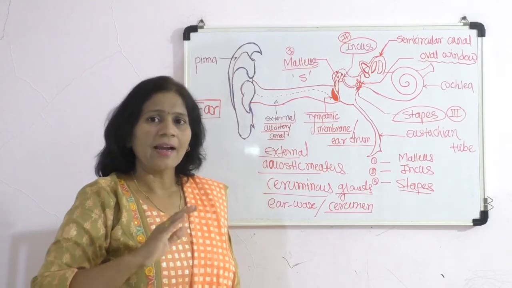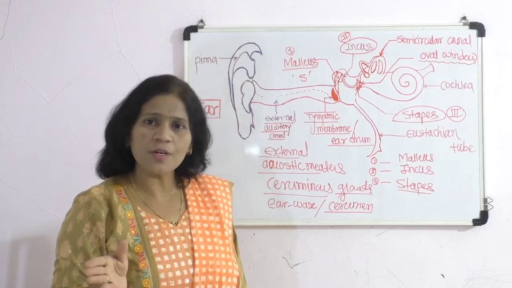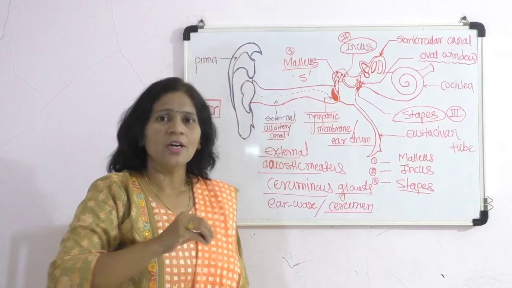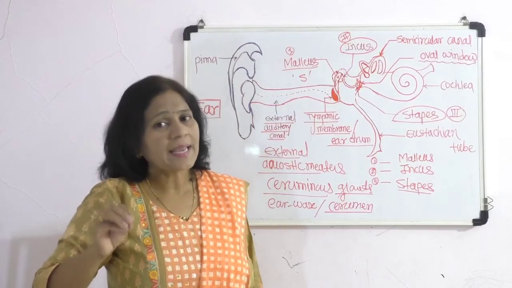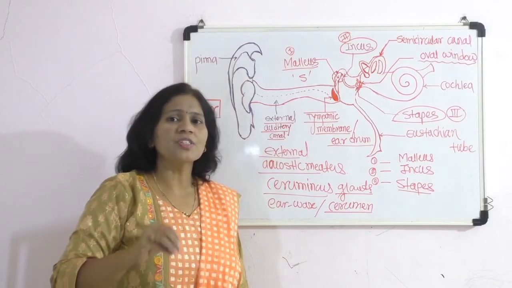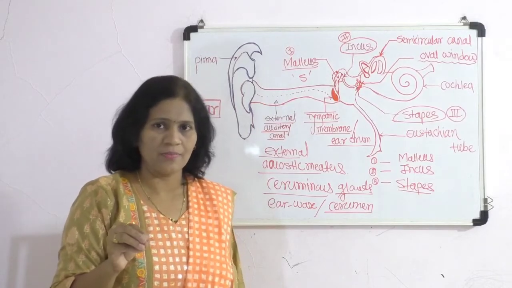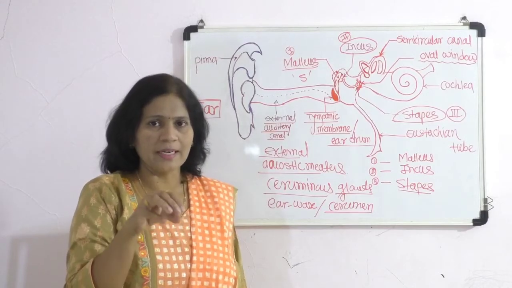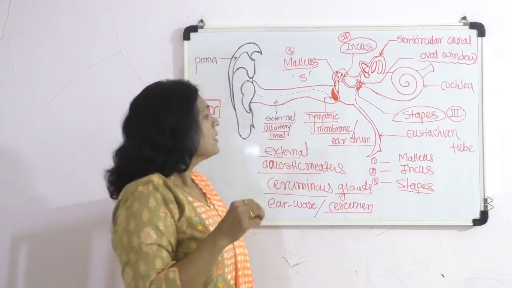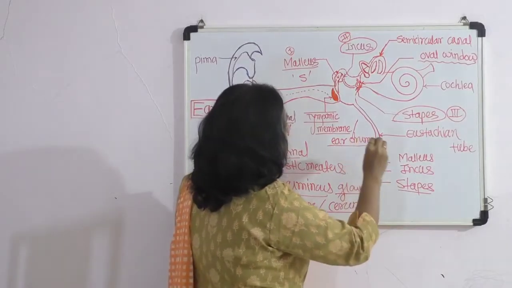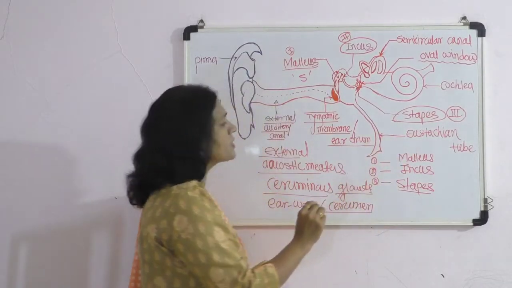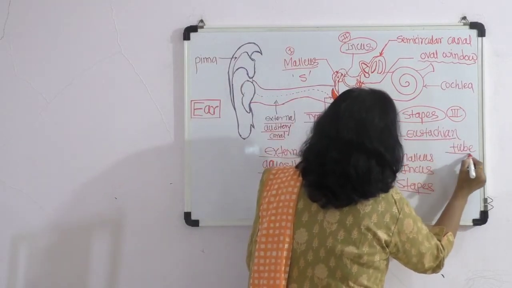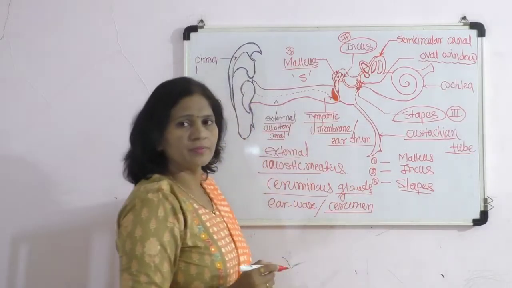They are present in a chain, and thus the transfer of vibrations from the external ear to the internal ear takes place because of this chain of ear ossicles. This is one of the most important structures present in the middle ear. Then in the middle ear there is also another important structure, which I have labeled here, called the eustachian tube.